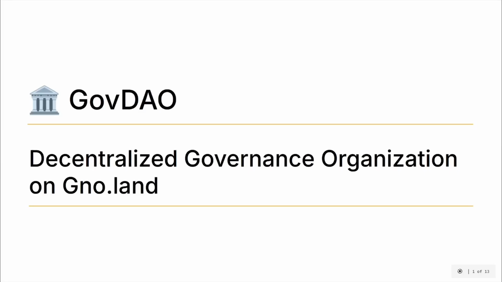GovDAO is a decentralized governance organization on GNO.land. It allows members to propose, vote, and execute actions to shape the future of the ecosystem. Let's dive into the theory of how GovDAO works, the associated tools, and an explanation of the current implementations.